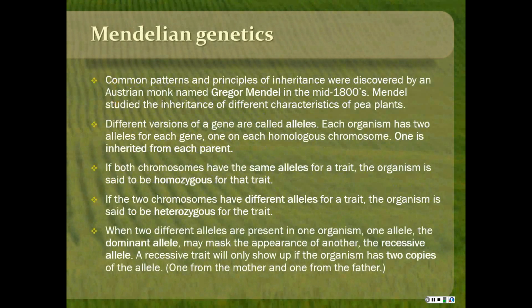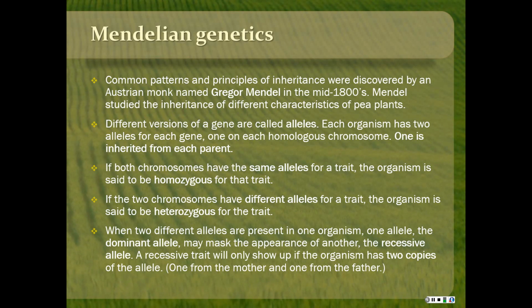And the common patterns and principles of inheritance that we know now were discovered in the 1800s by an Austrian monk named Gregor Mendel. He worked in the monastery garden, and he started studying the different characteristics of pea plants. He noticed that the peas had different characteristics that, when you crossed them, were inherited by the future generations in certain proportions. And he started doing studies, trying to figure out how that worked. He didn't really understand about genes, but he discovered the principles of inheritance just by crossing his plants and looking at what he got.